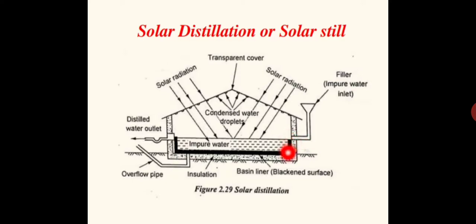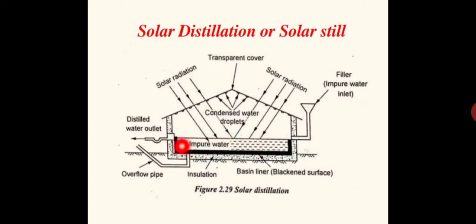The inner part of this basin is given a black coating, so that the solar radiation will be absorbed at this plate. Below this absorber plate, we will have an insulation. You can see a layer of insulation in this portion. In between, we will have a layer of insulation. Over that insulation layer, we will be placing that metallic plate, metallic box. Within that box, we will be keeping the impure water.